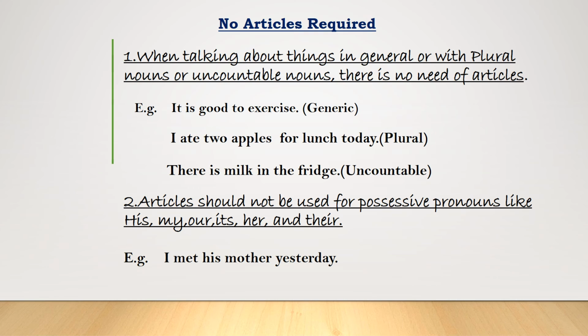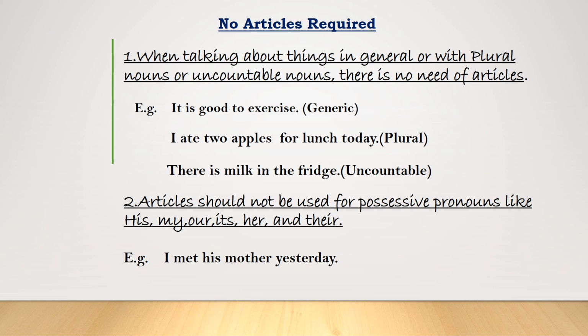No articles are required when talking about things in general or with plural nouns or uncountable nouns. For example, it's good to exercise. I ate 2 apples for lunch today. There's milk in the fridge.